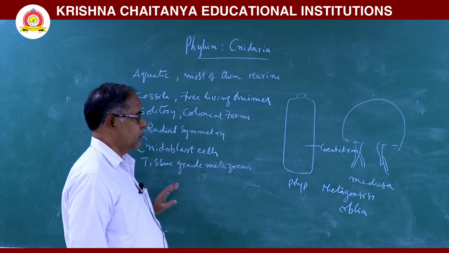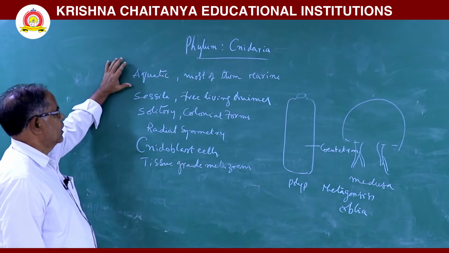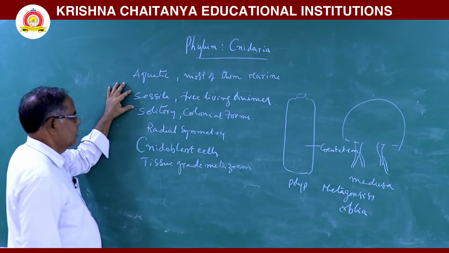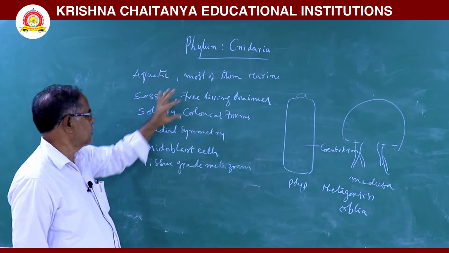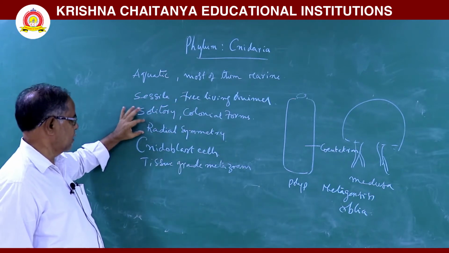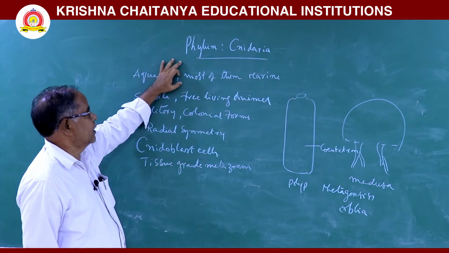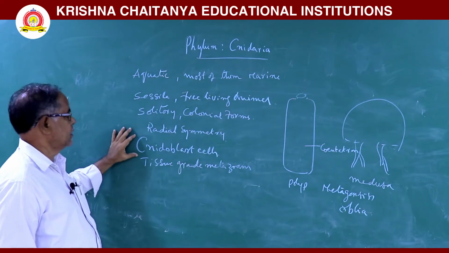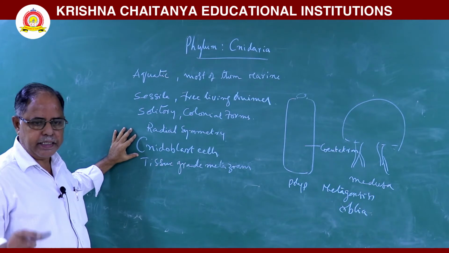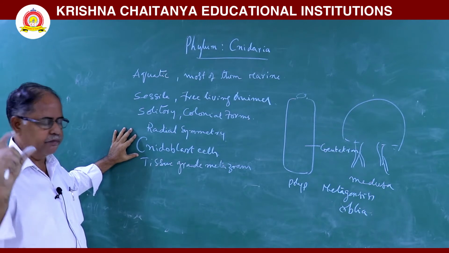These are some important characters of this phylum Cnidaria. All are aquatic, most of them are marine, some are freshwater, some are sessile, some are free living animals, some are solitary, some are colonial forms. They have radial symmetry. The name Cnidaria was coined because in this animal cnidoblast cells are there. The function of the cnidoblast cells is stinging, to capture the food and for defense.